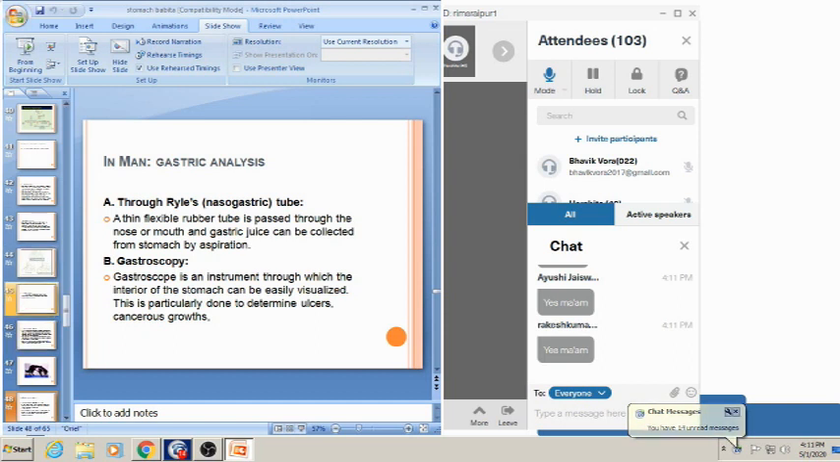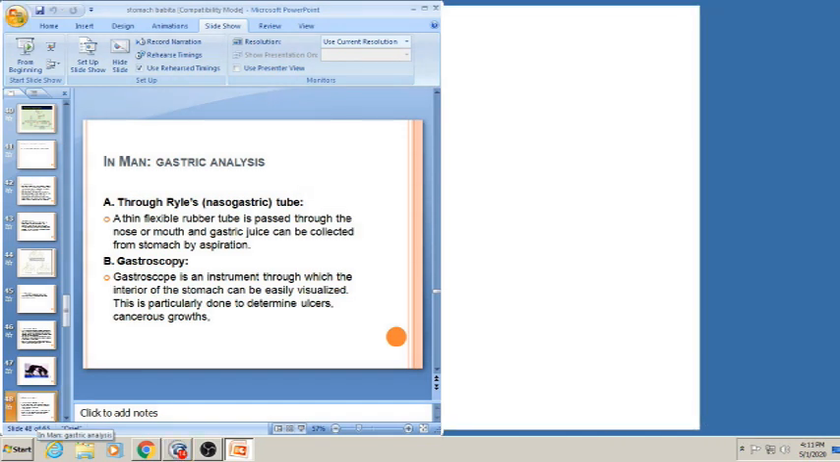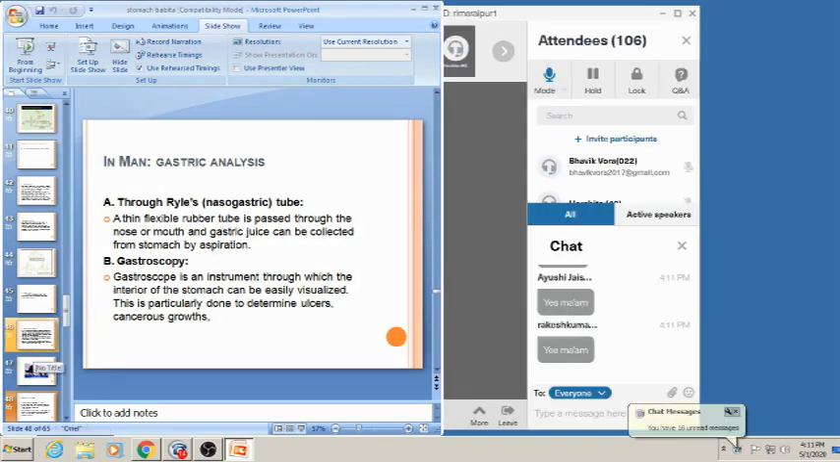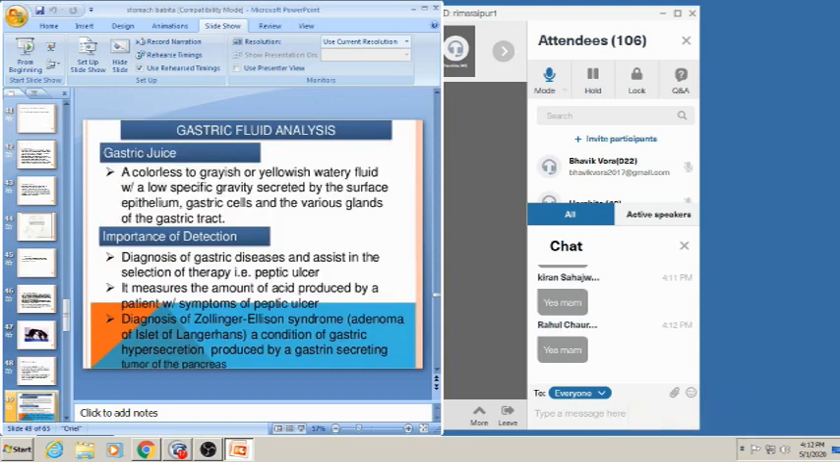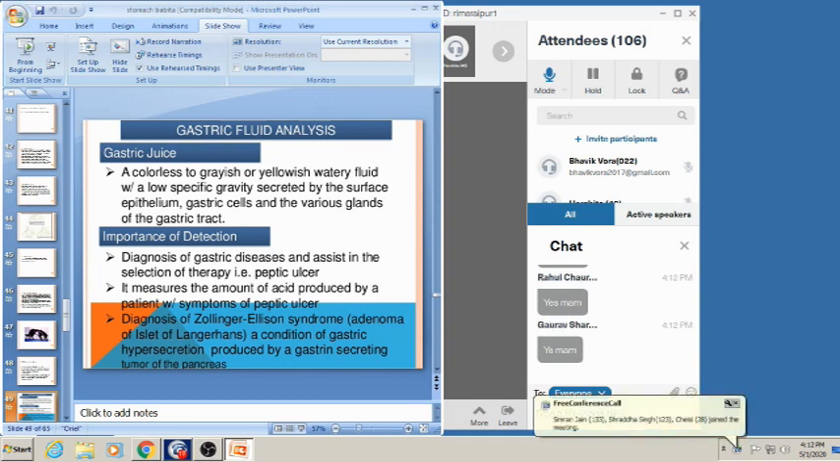Okay, so till now I have completed the role of secretions and their control and regulation, and the experimental study which is done in the dog for understanding the roles of the various phases in gastric secretion. And now coming to the gastric fluid analysis. Gastric juice is a colorless to grayish or yellowish watery fluid with a low specific gravity, secreted by the surface epithelium, gastric cells, and various glands of the gastric tract.